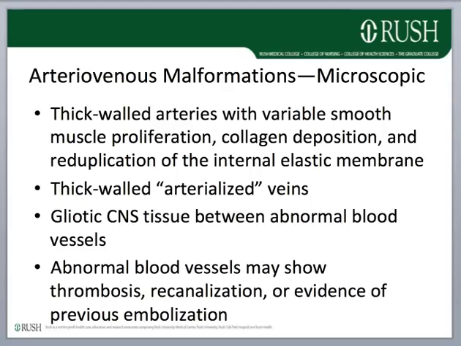Microscopically, the variability in size and configuration of the abnormal blood vessels is usually quite striking, which you'll see in the next picture. In addition, a characteristic feature is the presence of gliotic CNS tissue located between abnormal blood vessels. Arterial elements may have variable amounts of smooth muscle proliferation, collagen deposition, and reduplication of the internal elastic lamina, whereas large arterialized veins are thick-walled and collagenized. Thrombosis with varying stages of recanalization and sometimes calcification may also be present.